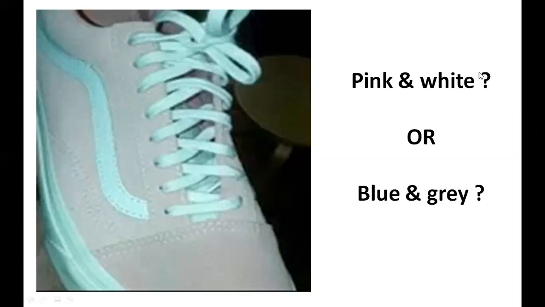Someone is saying if it is pink and white, the right side of the brain is dominant, working more. If it is blue and gray, the left side of the brain is working more. No problem. Don't worry about whether your left side or right side is working. Everything is good. You can get good marks with both left or right. Only if nothing is working, that is a problem. Something is working, so that's the thing.